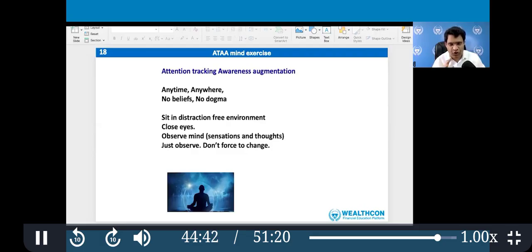You don't judge. You don't try to force your thoughts. You don't have to change anything. You just observe. It can be done anywhere, anytime. You don't have to have any religious belief, dogma, guru, koi nahi chahiye. No one. Guided guidance chahiye hi nahi. Guided meditation nahi hai. If there is music, it's fine, but even music is not required. Nothing is required. No special preparation. What you need is just to sit in a distraction free environment, close your eyes, and observe the mind, what sensations and thoughts are coming in your mind. Just observe. Just observe. Nothing else. Kuch nahi karna. Kuch bhi nahi karna.